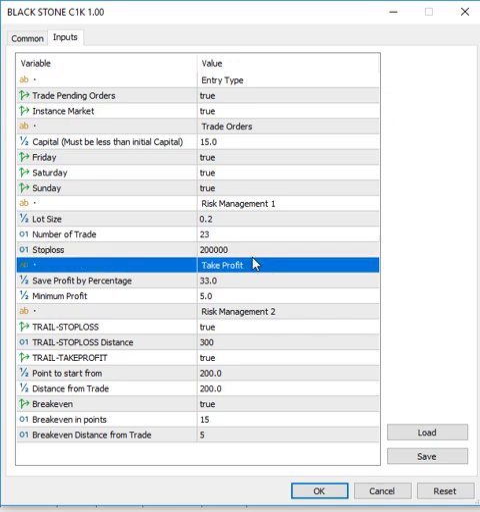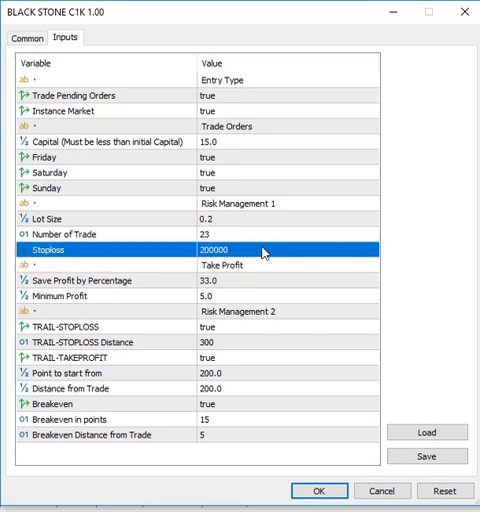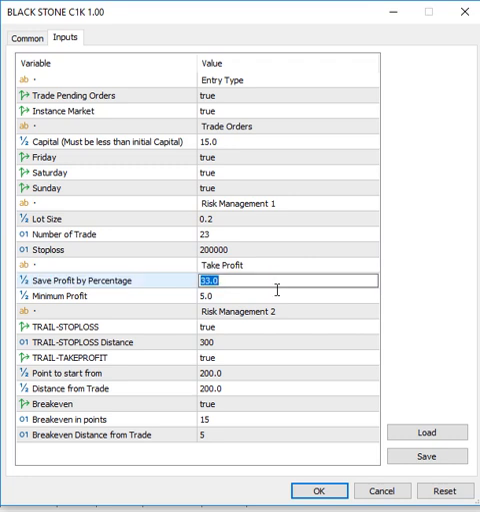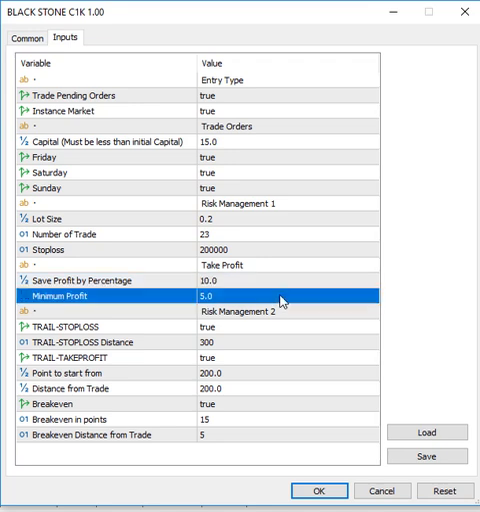Now, what makes this a unique one? We have our take profits. Our take profits are unlike the previous ones we normally use. Yes, we now take profits based on percentage and a minimum profit. For instance, my trade is in, I set this to 10% and my trade is in profit.